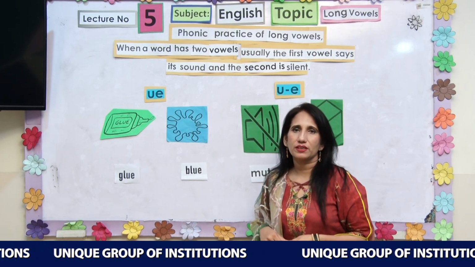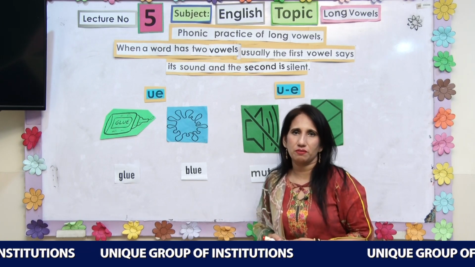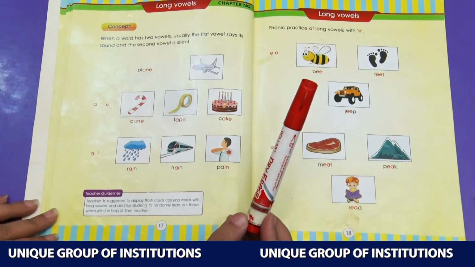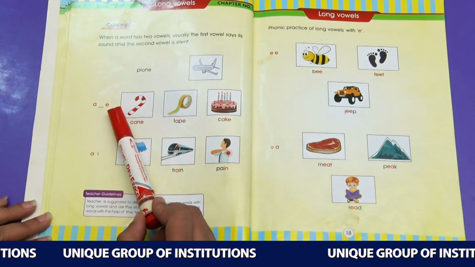Now let's read and we will see what kind of different words we can make with these vowels. Now we are going to do the reading of these long vowels. The first one is A sound.